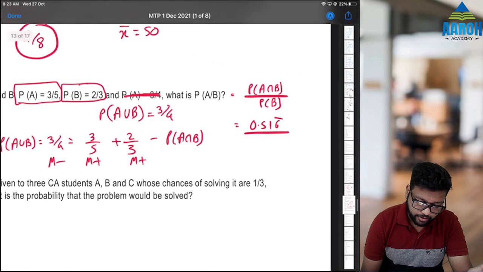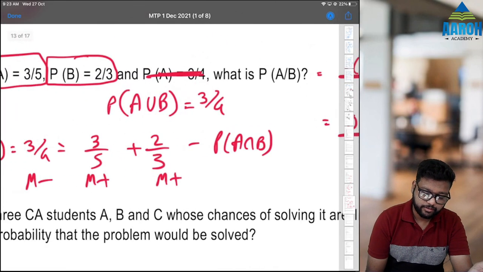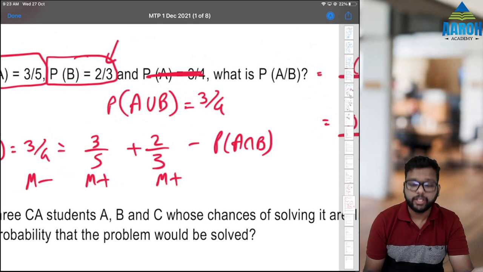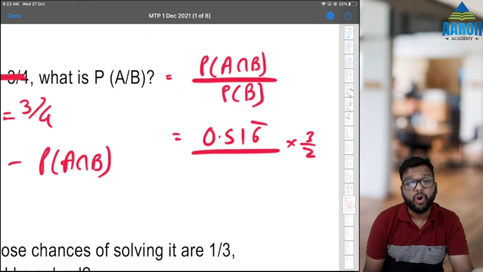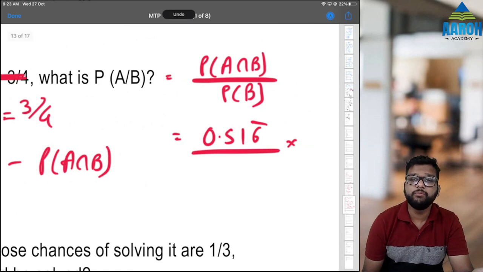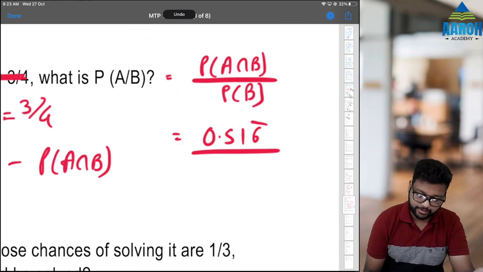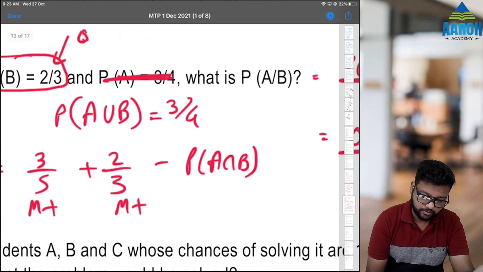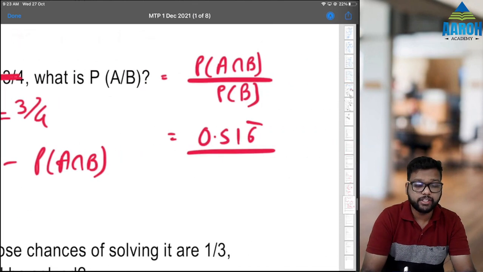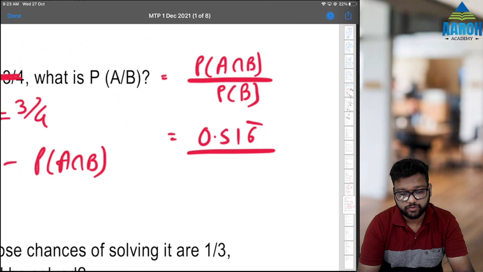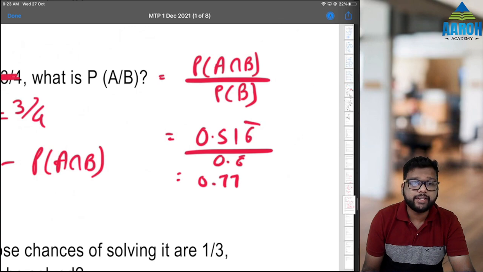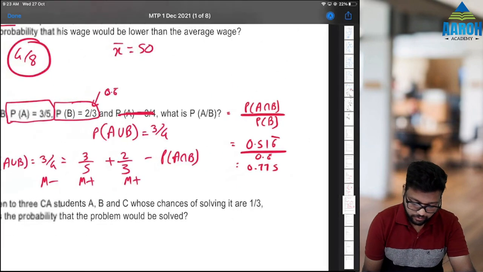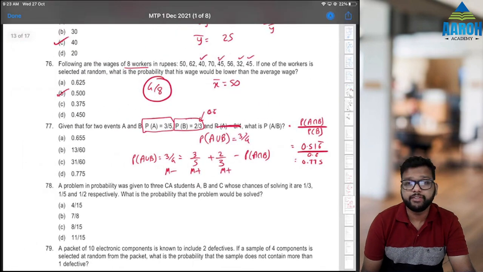Divided by P of B. P of B is 2 by 3. Okay. So instead of dividing by 2 by 3, we can just multiply by 3 by 2. Or if you know 2 by 3 means 0.66666, you can just divide this by 0.66666. That gives us 0.77499999, which is 0.775, option D.